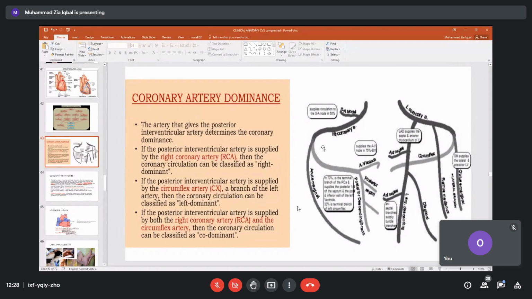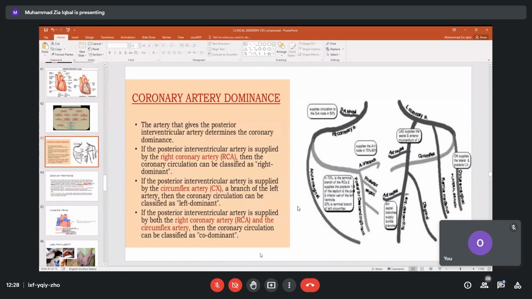So if the posterior interventricular artery is supplied by the right coronary, then the coronary circulation is right dominance. If the posterior interventricular artery is from the left coronary artery, we call it left dominant. Now, if the posterior interventricular artery is supplied by both, that is right and left, then we call it co-dominant.